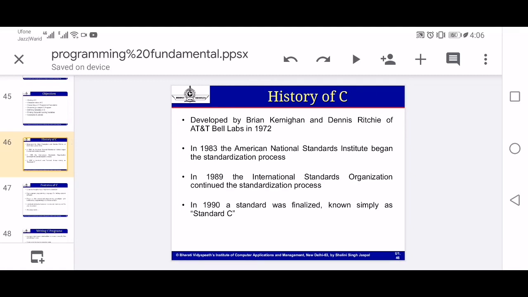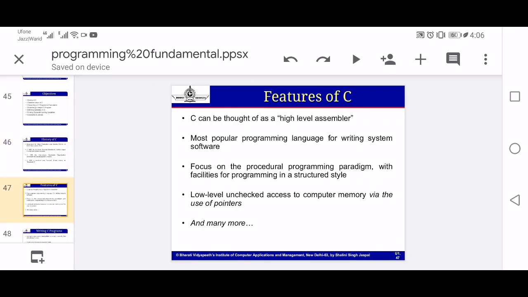So what is the history of C? Basically, the C language was developed by Brian Kernighan and Dennis Ritchie of AT&T Bell Labs in 1972. In 1983, the American National Standards Institute began the standardization process, that is called ANSI. In 1988, the International Organization continued the standardization process, and that process continued to develop the language called C. So the main feature of C is that it is a very function-rich language, a rich language with respect to functions.